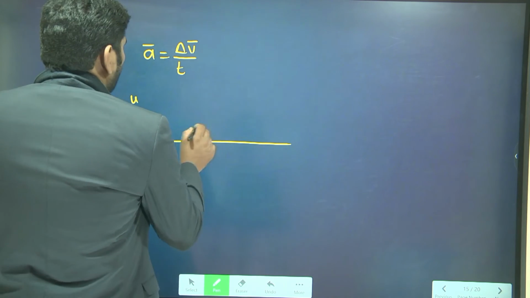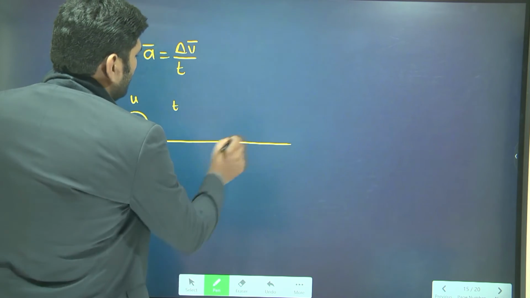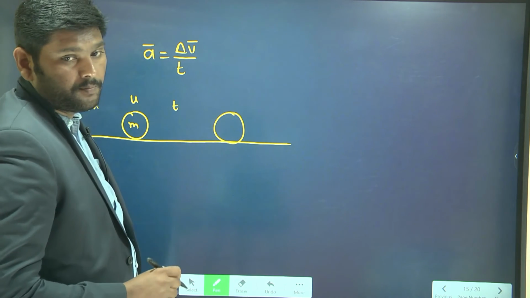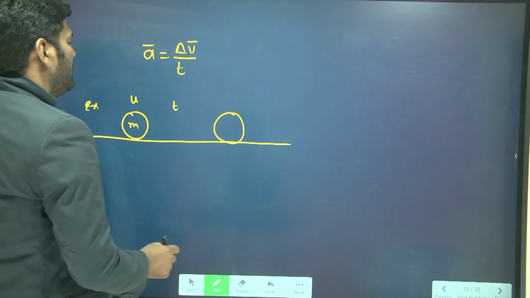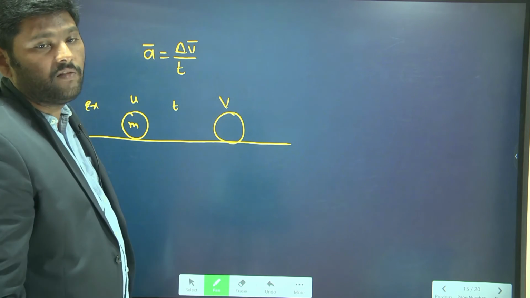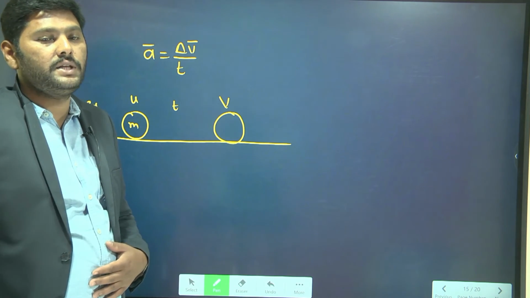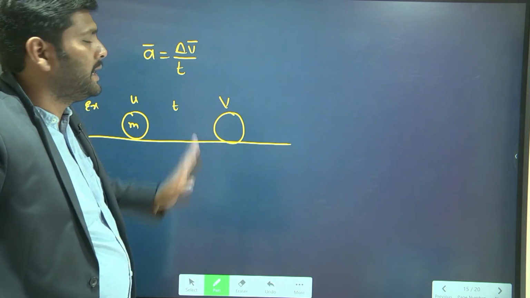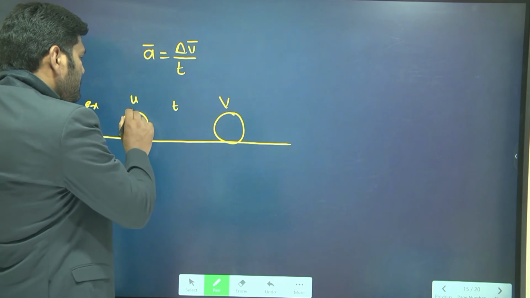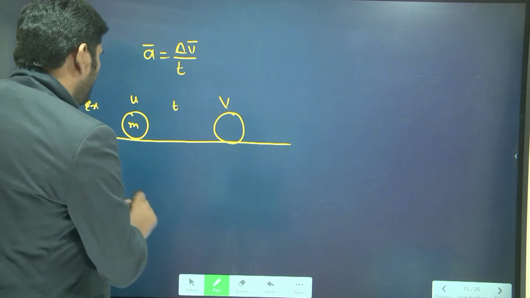In the same way, after time t, after some time, the object reaches somewhere over here. When it reaches somewhere over here, its velocity becomes v. You can take this velocity as the final velocity. In general, final velocity we represent in physics as v, so I represent it as v here. Now this is the initial velocity, this is the final velocity. Now what is the change in velocity here?